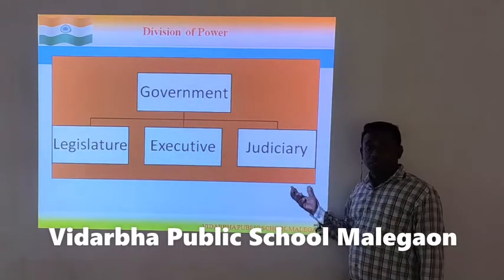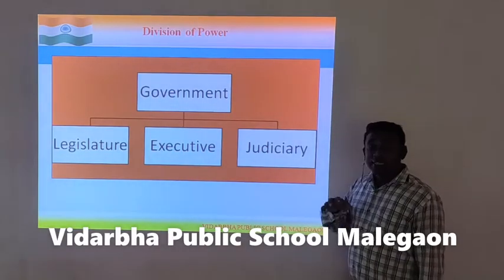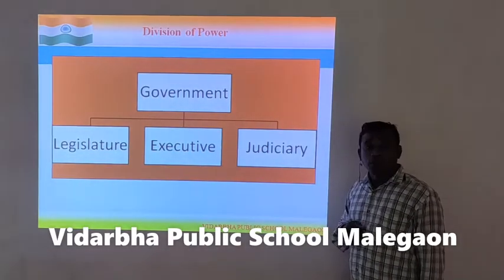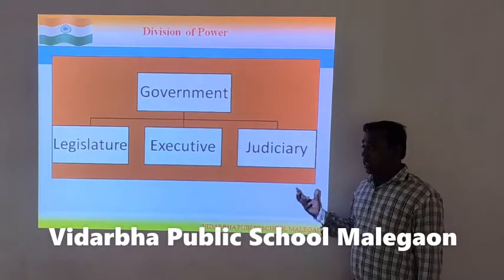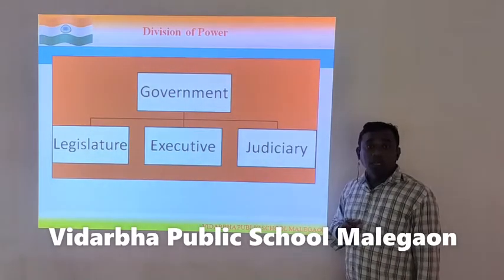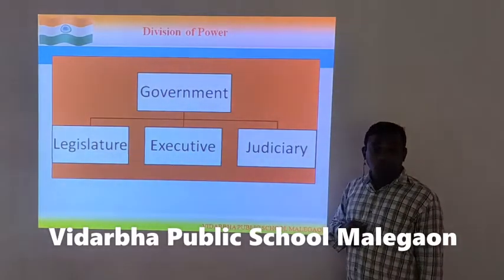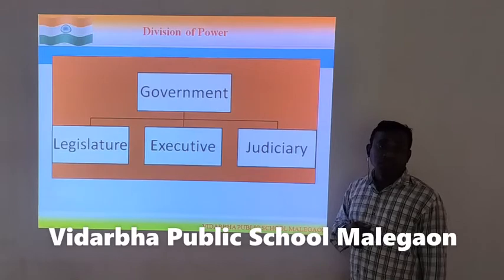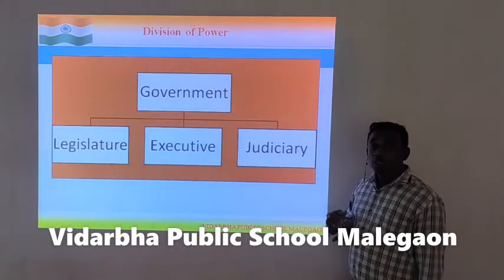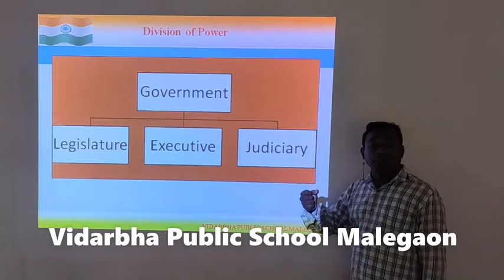And the judiciary, which is independent of both of them, acts as a checkpoint over both of them. Along with that, the judiciary also solves the disputes of common people, disputes of one state with another state, and disputes of a state with the center. And that's how, as the judiciary is independent from both of them, it can have its independent opinion.